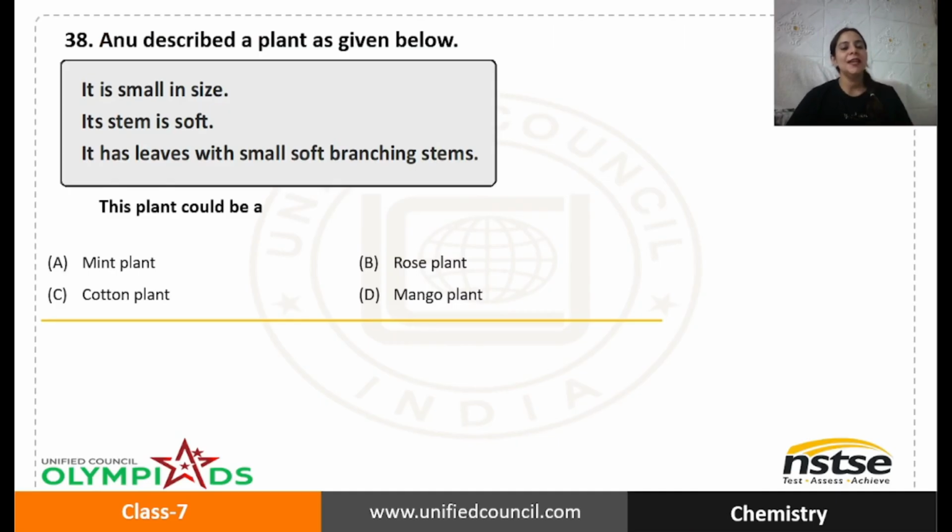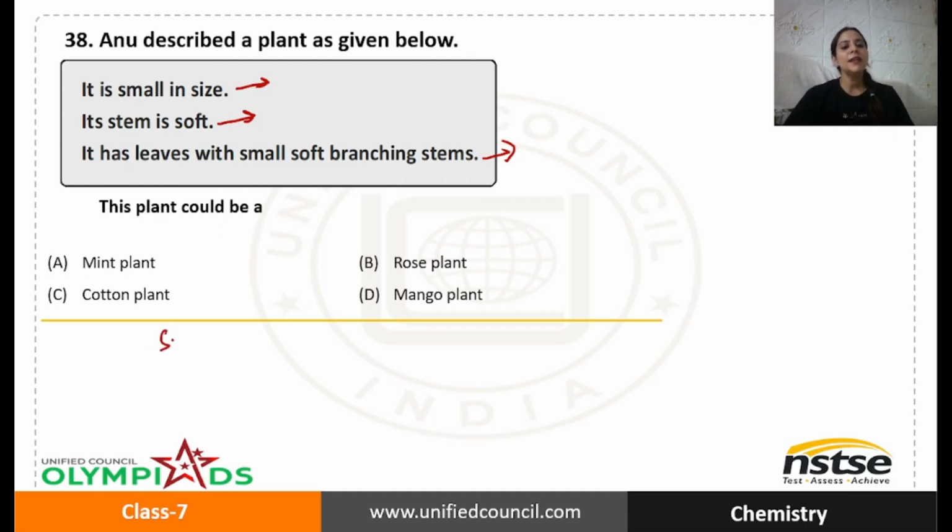Okay, next question says, Anu described a plant as given below. So Anu saw some plant and described it. A plant is small in size, stem is soft. It has leaves with small soft branching stems. What is it? So we need to identify this plant.